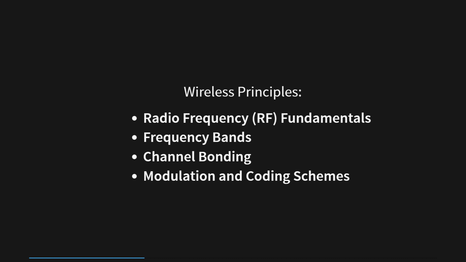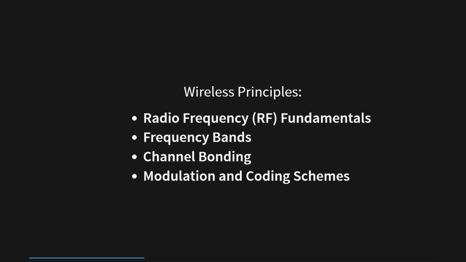Wireless networks operate in various frequency bands, such as 2.4 GHz and 5 GHz, each with its pros and cons affecting coverage and throughput. The 2.4 GHz band boasts a longer range, but is more prone to interference due to its widespread usage. On the other hand, the 5 GHz band offers higher data rates and reduced interference, but at the cost of shorter coverage distance.